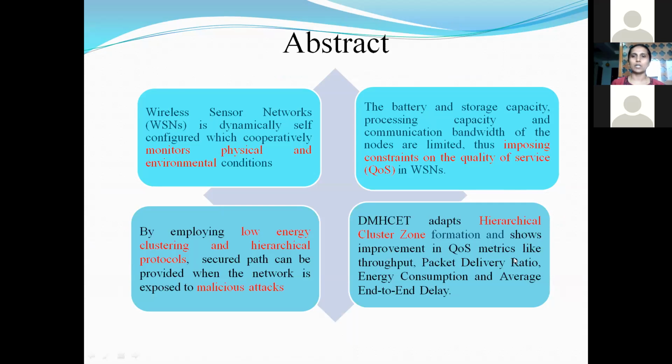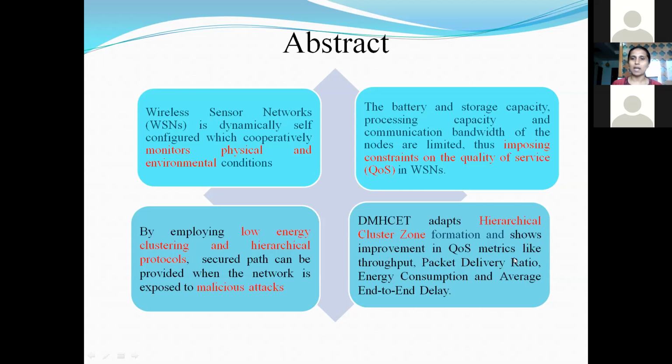A wireless sensor network consists of randomly deployed sensor nodes, which monitor physical and environmental conditions. Since these nodes are battery operated, battery capacity becomes a major problem here. They are limited in battery and storage capacity, so it imposes certain constraints. A very important constraint we consider is quality of service.